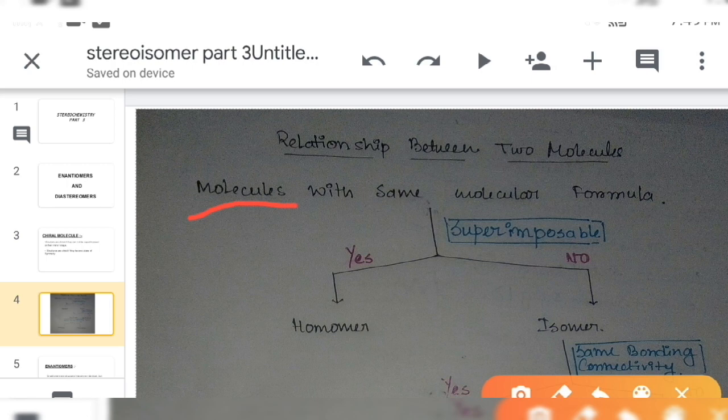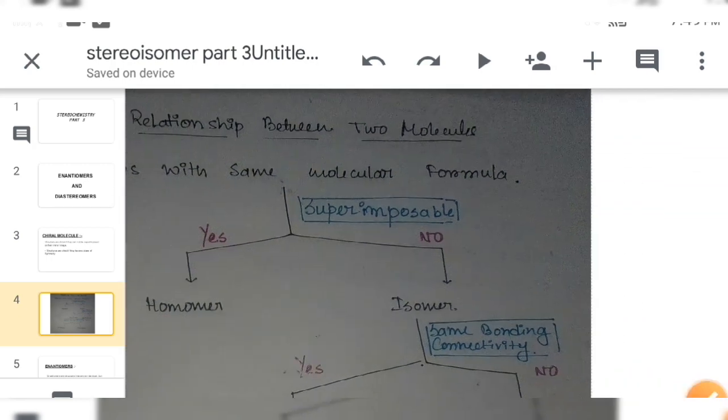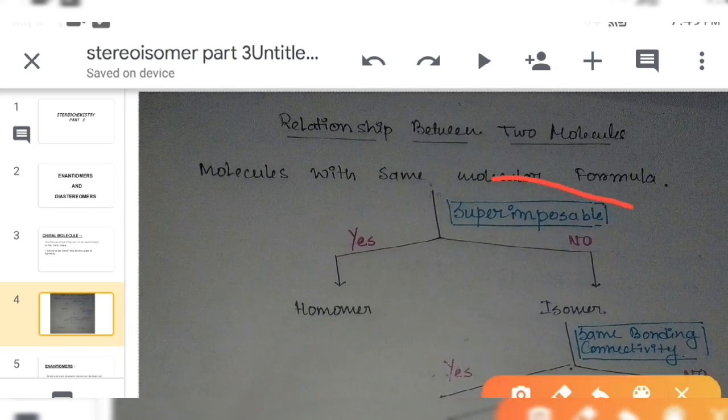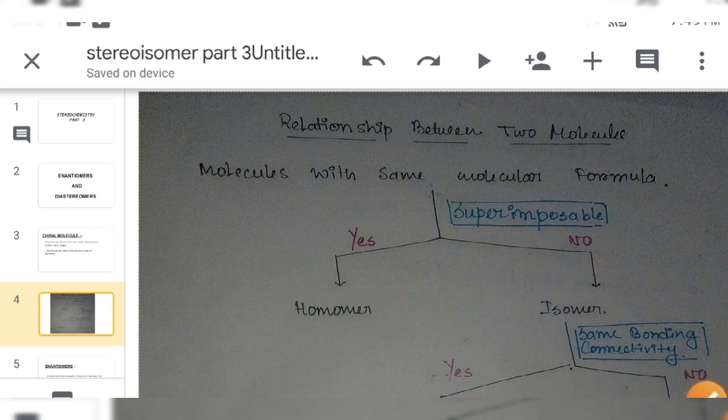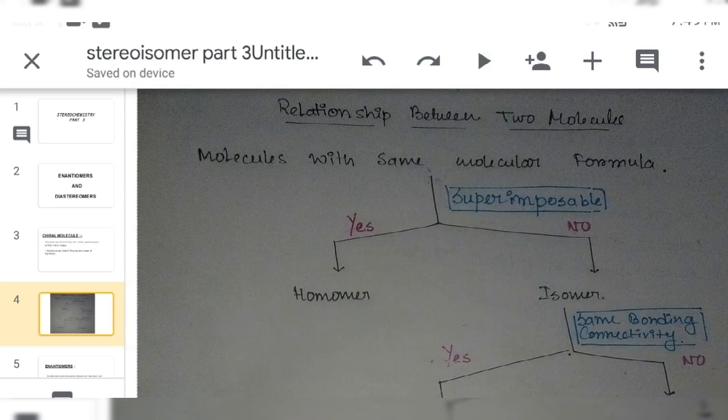If those two structures are superimposable, then they are homomers. If they are not superimposable, then we can call them isomers of each other.